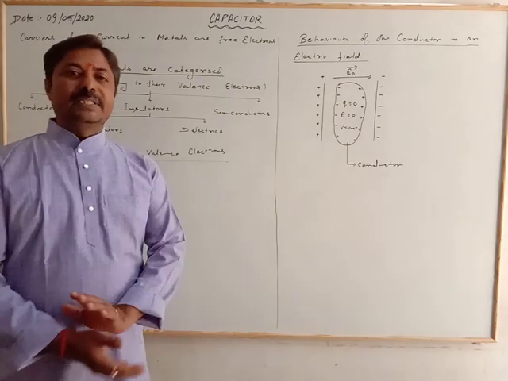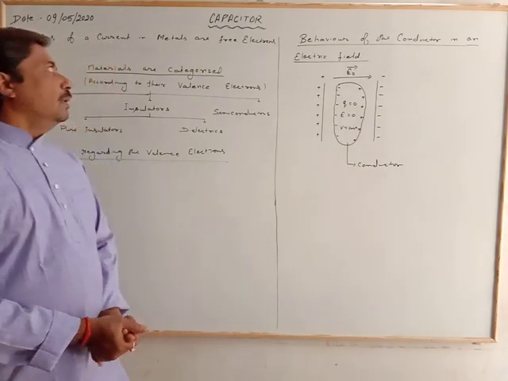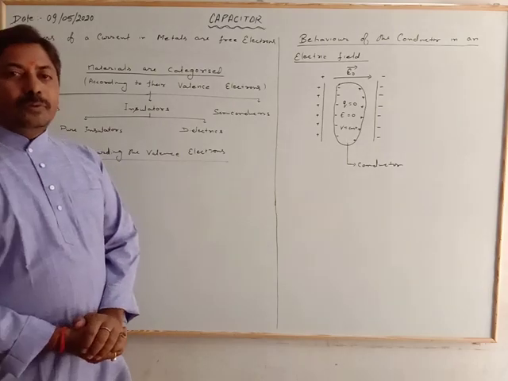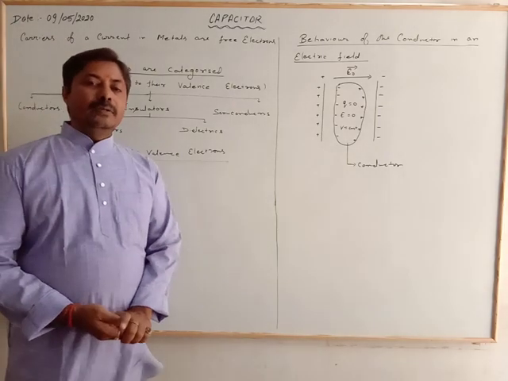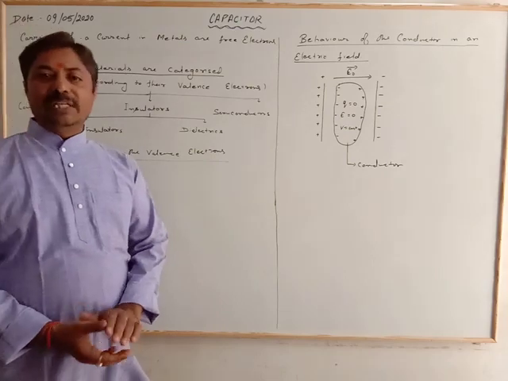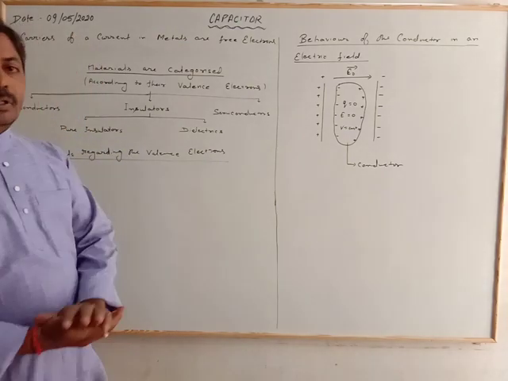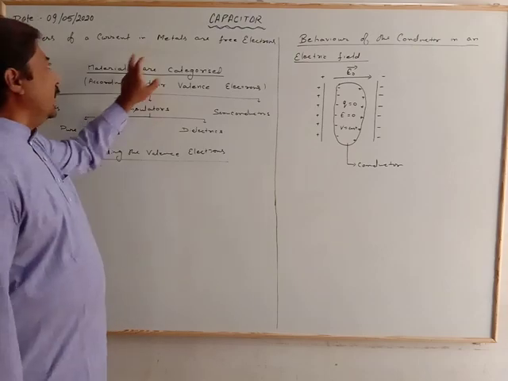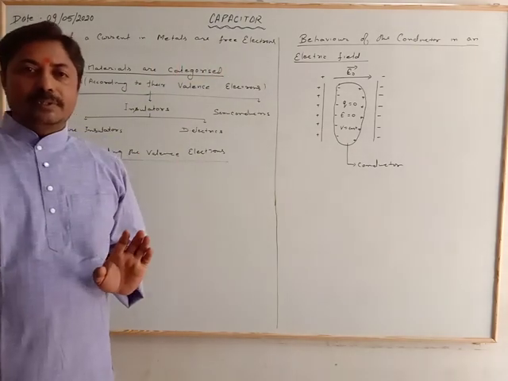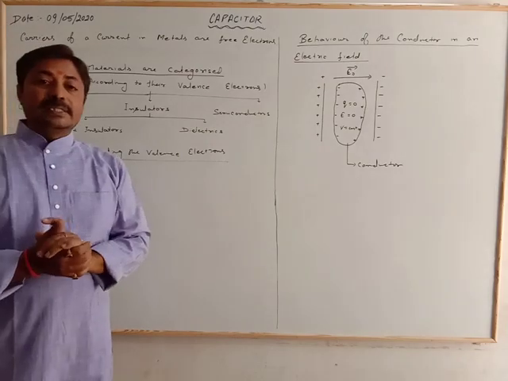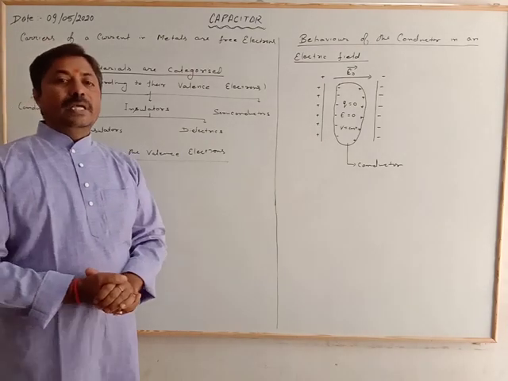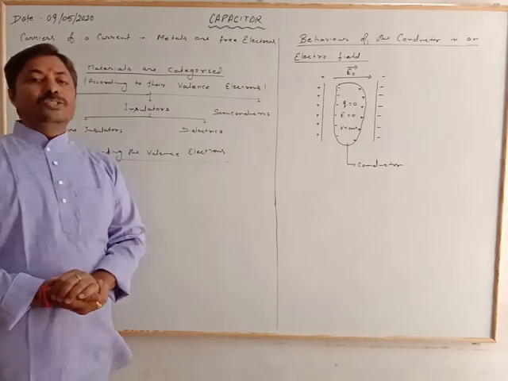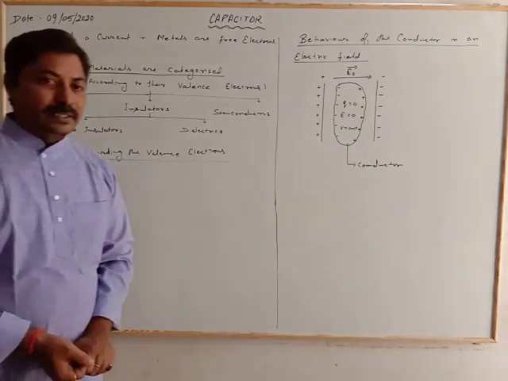As a PGT teacher in physics, today's topic is capacitor. Before going through the topic, we must know about the nature of the elements. The carriers of the current in metals are free electrons. The materials are categorized according to their valencies as conductor, insulator, and semiconductor.